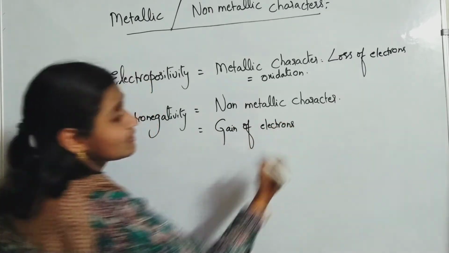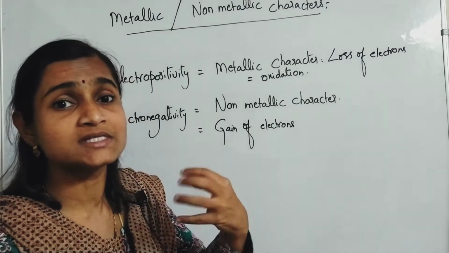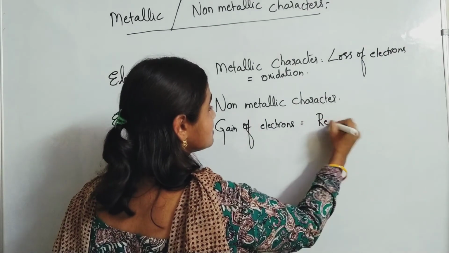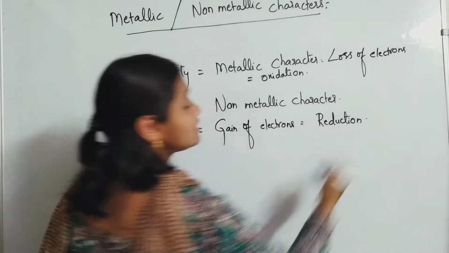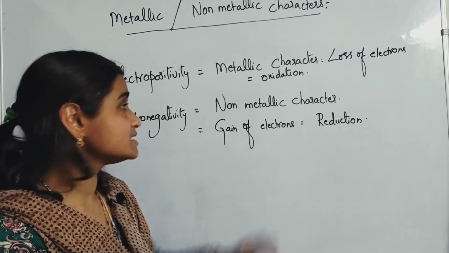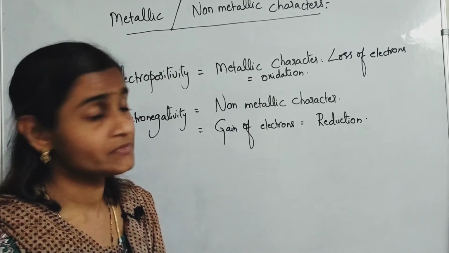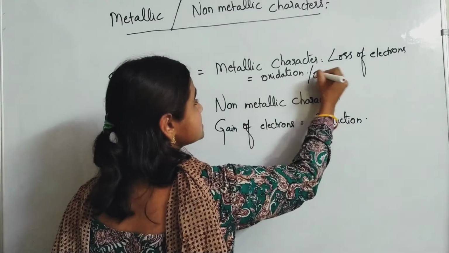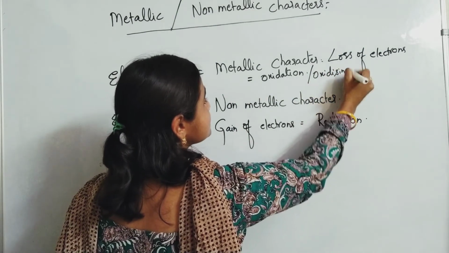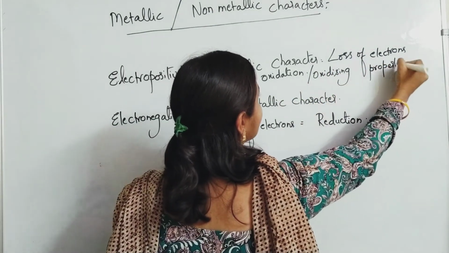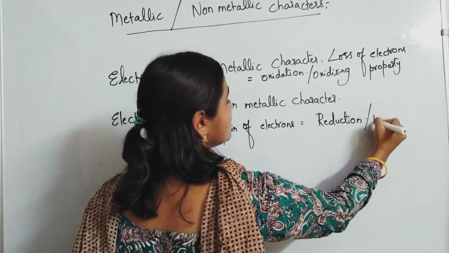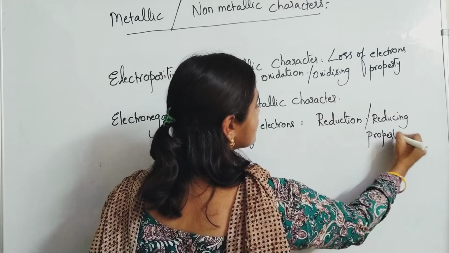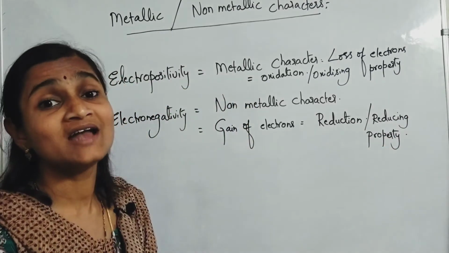Non-metals will have the tendency to gain electrons. They are in want of electrons. Gain of electrons, and that you call reduction. Oxidation or oxidizing property, reduction or reducing property. Any way you can call. Here oxidizing property, and here reduction or reducing property. So these things you have to understand carefully.